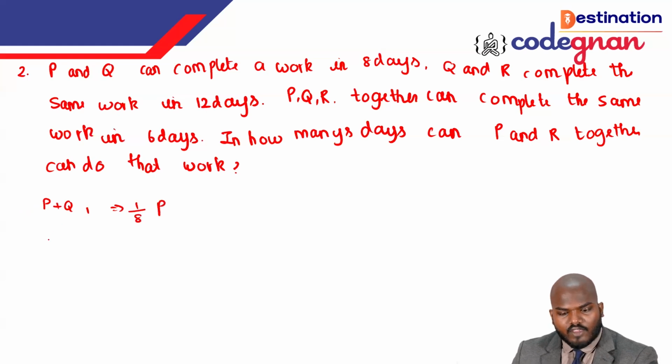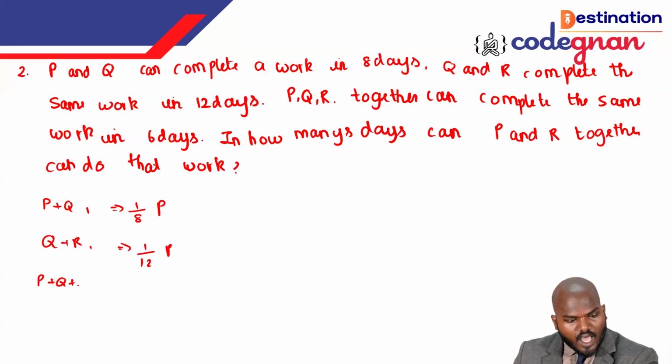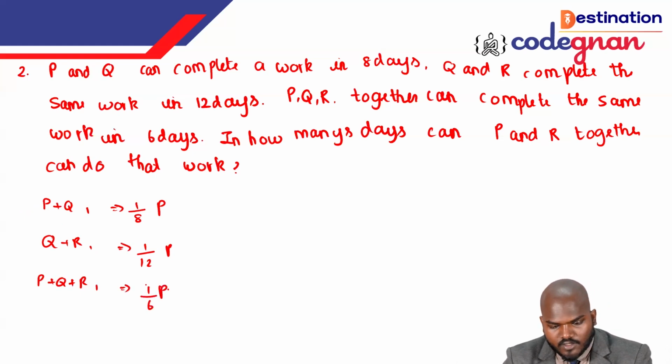Q plus R, 1 day work, we call it 1 by 12 part. And P plus Q plus R, 1 day work, we call it 1 by 6 part.